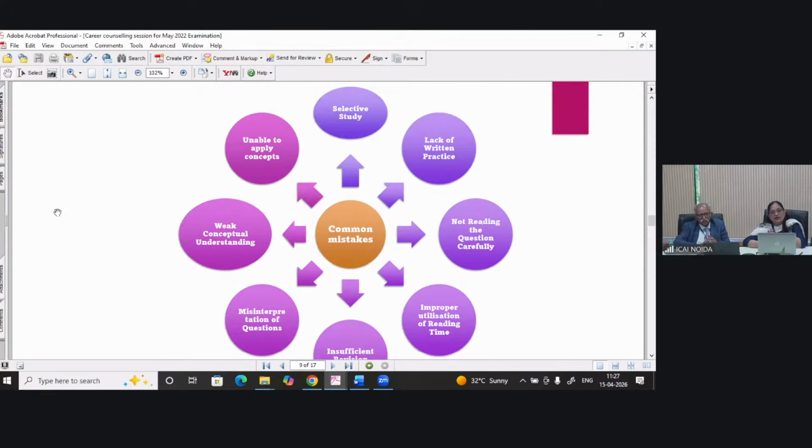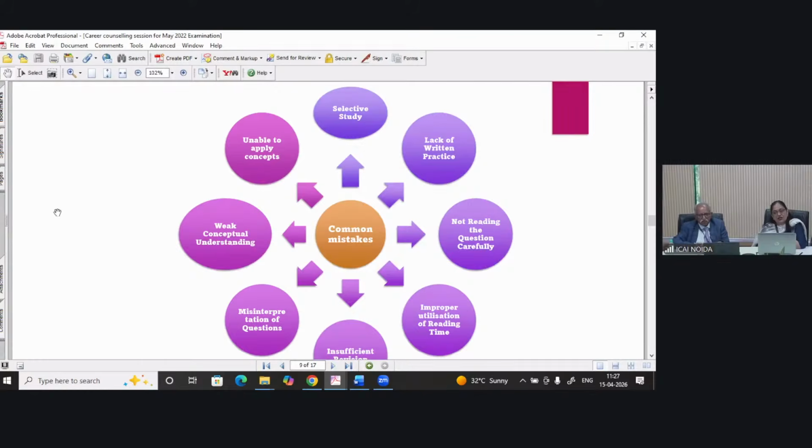Written practice is very important. If you do not have written practice, your writing speed will not be good. And if you are not reviewing your written answers, you will not be able to understand what you have missed, where you need to focus more, where you need to emphasize more. So written practice, and review and analysis of those written answers, is very important.